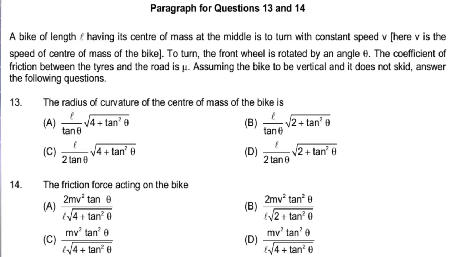The first question is, the radius of curvature of the center of mass of the bike is, we are having 4 options and each option is a little bit complex and I do not want to read them. Only one option is correct among A, B, C and D. And the next question is the friction force acting on the bike. That is also one of the correct options among A, B, C and D. So, this is the question we are having today.